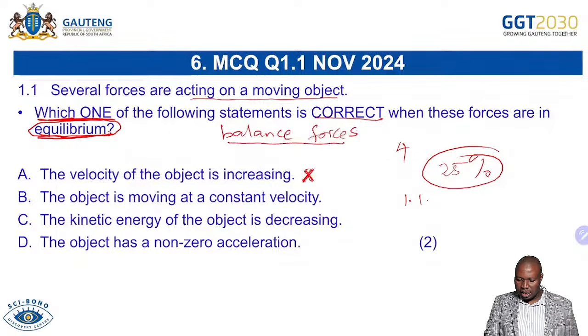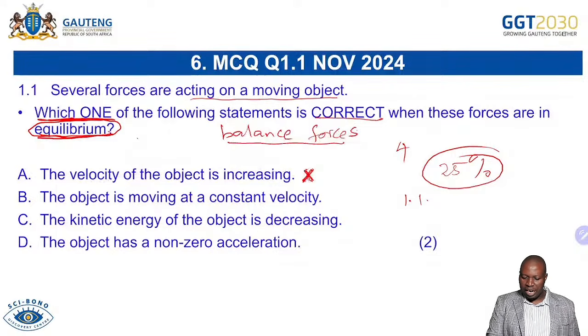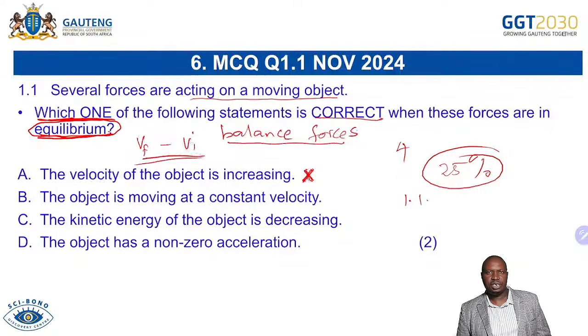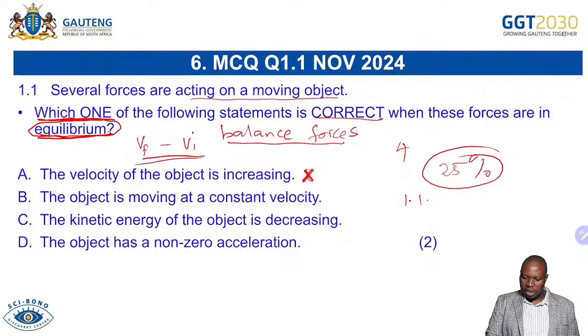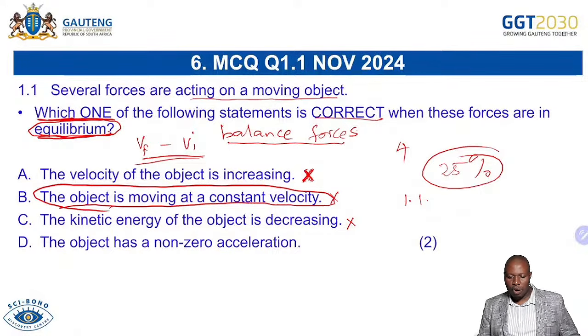we have agreed that when the forces are balanced, it simply means that now the final velocity and the initial velocity are equal. So this is very much important. When final velocity and the initial velocity are equal, definitely when you want change in velocity, you will get 0. So we're saying the object is moving at constant velocity. No, the kinetic energy of the object is decreasing? No, sorry. The object is moving at a constant velocity, which is our number B there, will be the correct answer from Newton's first law.